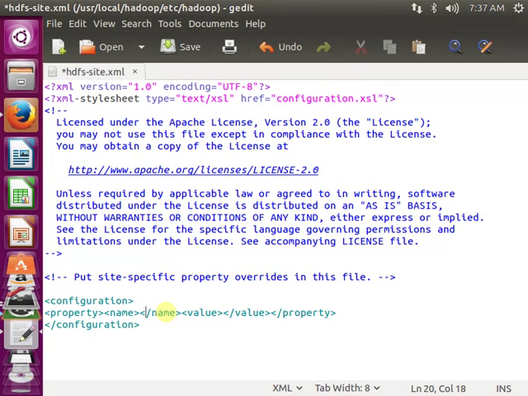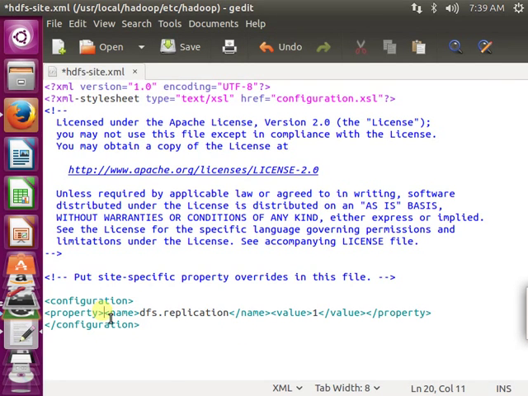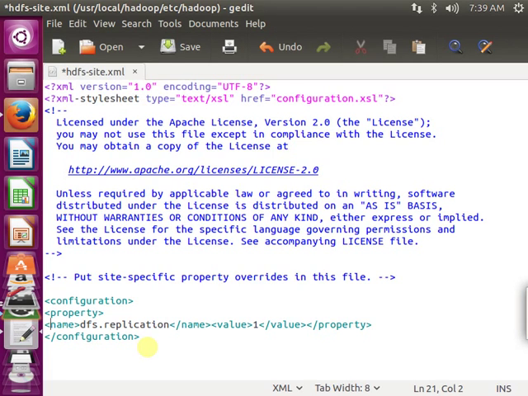In my name property I'm going to mention my replication, so dfs.replication. Since it's a single node installation, I'm going to have only one. So now I have mentioned my replication, and here my default replication I'm going to set to 1.